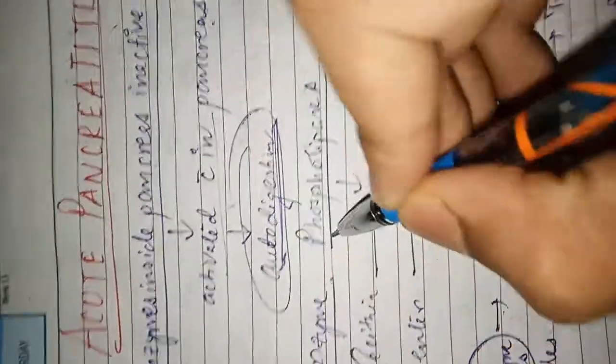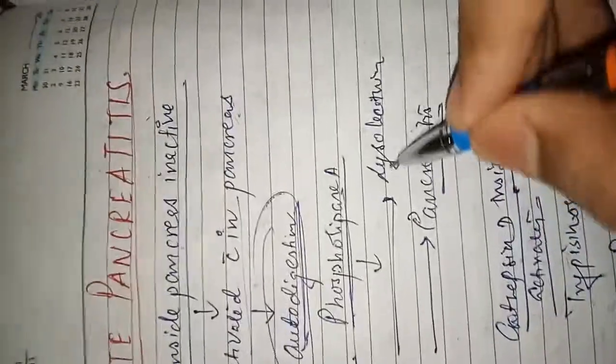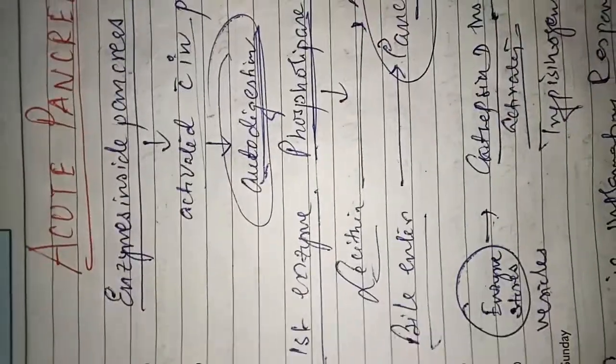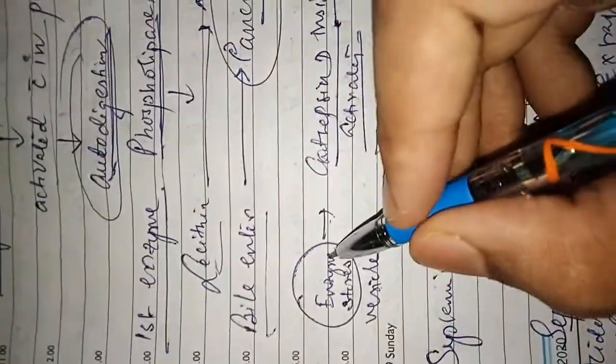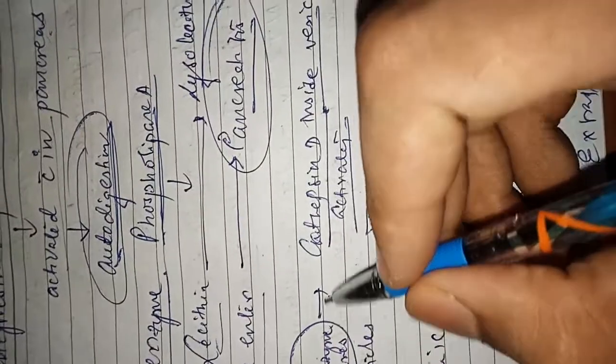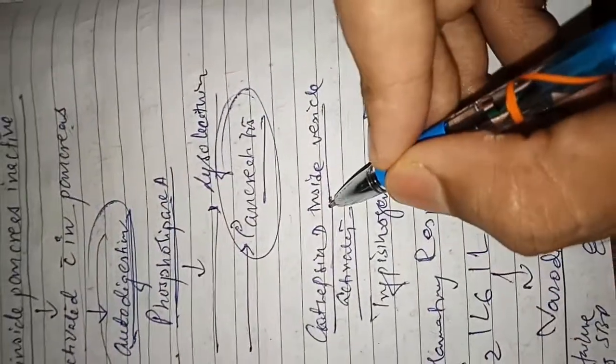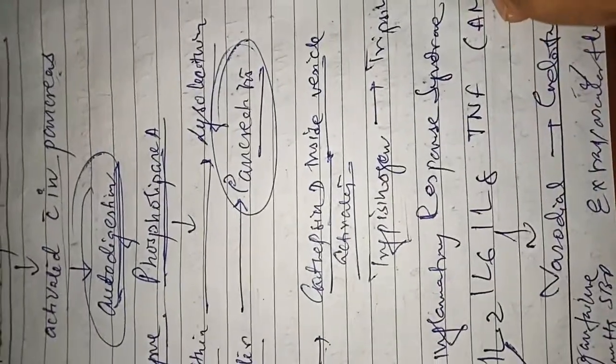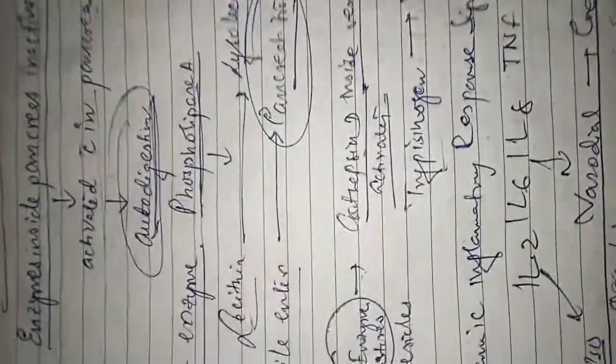The first enzyme which is activated is phospholipase A, and it converts lecithin into lysolecithin, and bile enters and leads to pancreatitis. The enzymes which are stored in the vesicle, like cathepsin D present inside the vesicle, activate trypsinogen to trypsin and augment the process of pancreatitis.